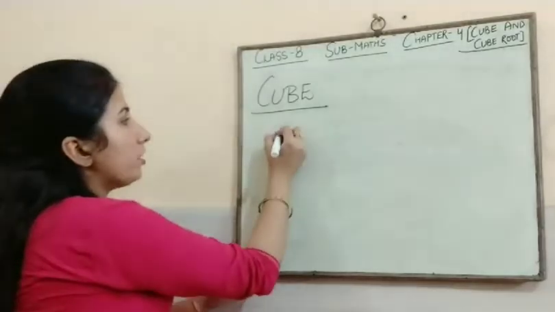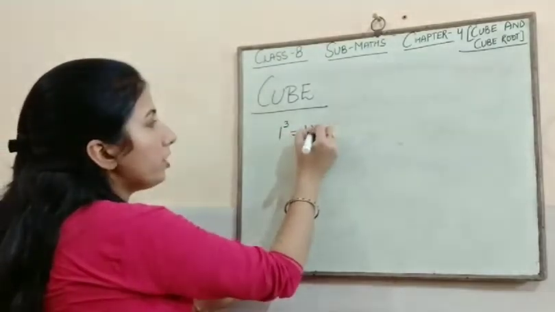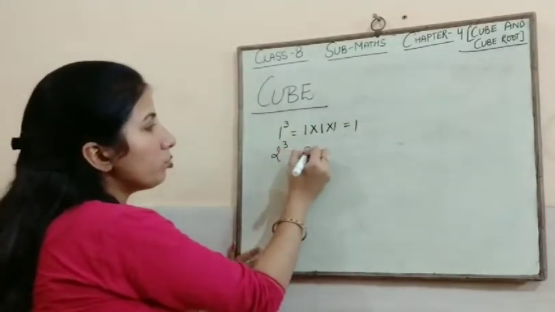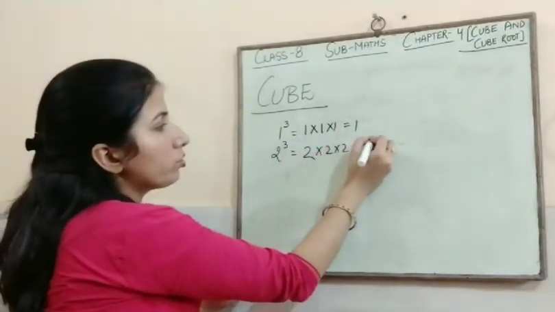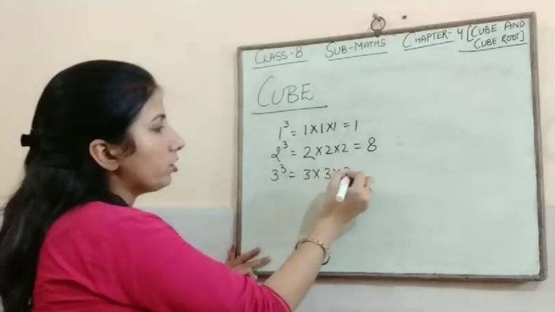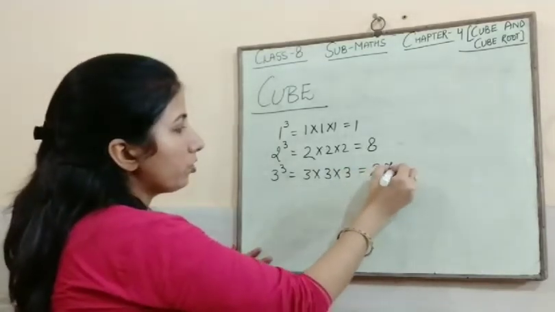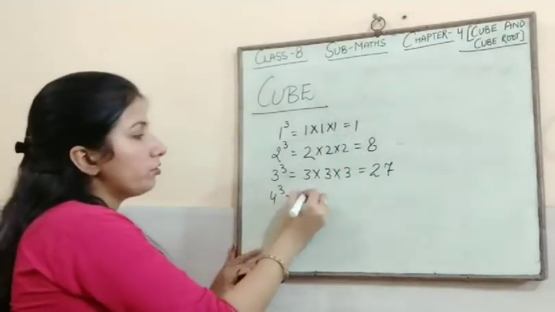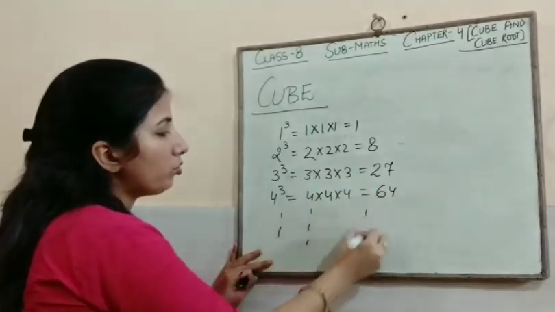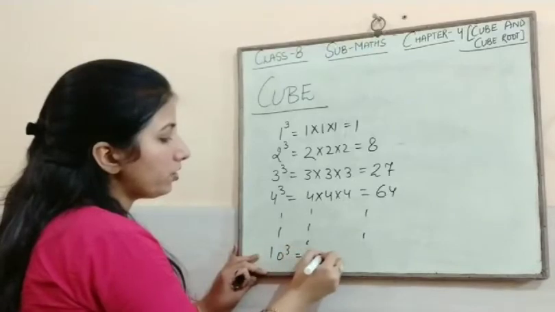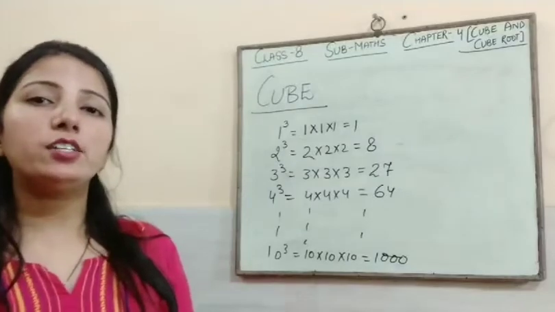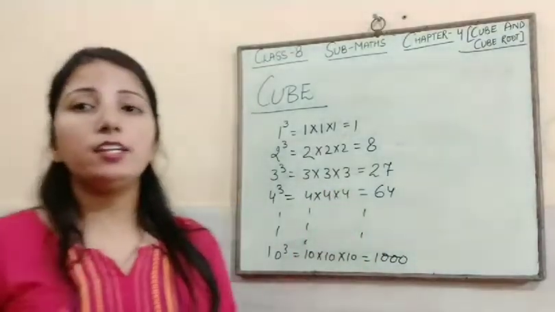I can write 1 cube equals 1 into 1 into 1. So value is 1. 2 cube equals 2 into 2 into 2. Value is 8. 3 cube is 3 into 3 into 3 equals 27. 4 cube, 4 into 4 into 4 equals, and so on. 10 cube equals 10 into 10 into 10 equals 1000. So we can find cube of any number by multiplying that number 3 times.